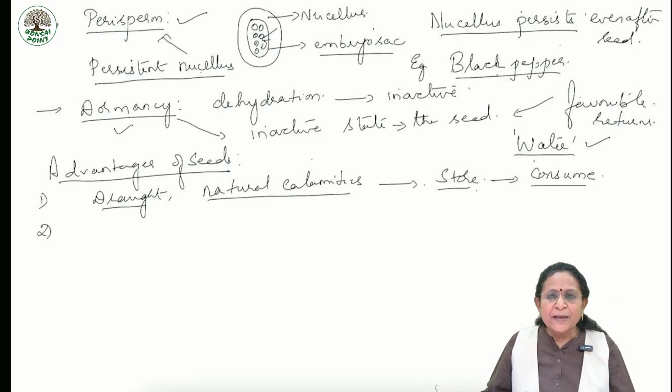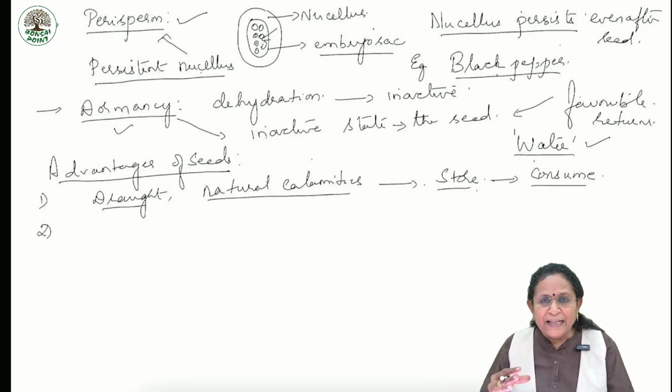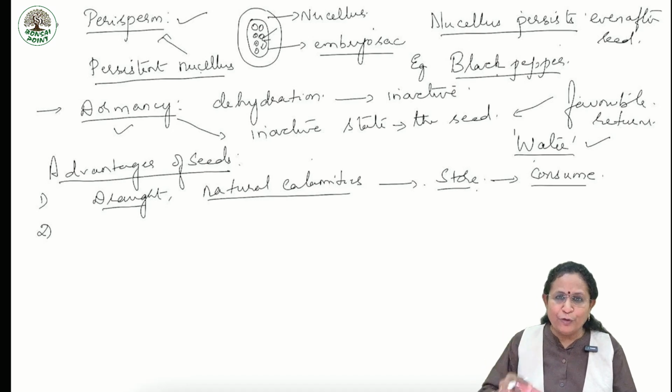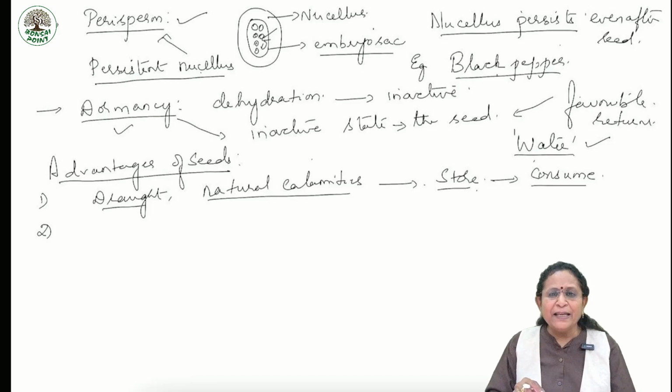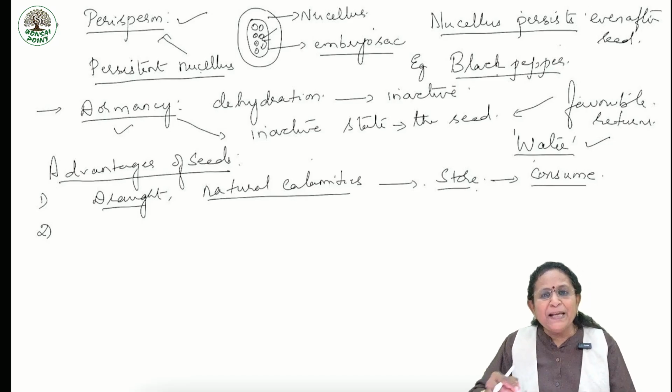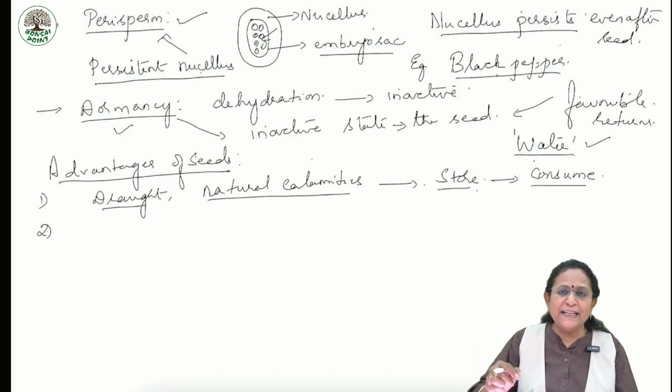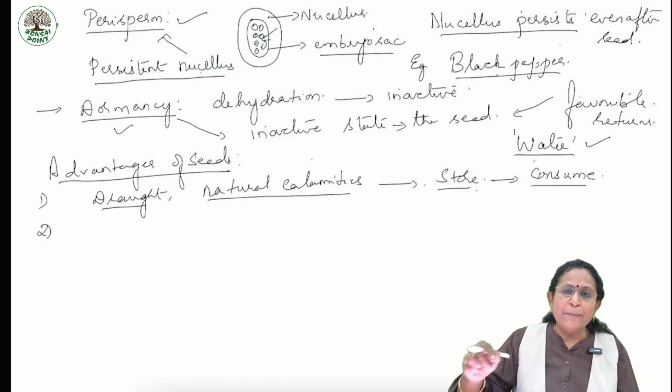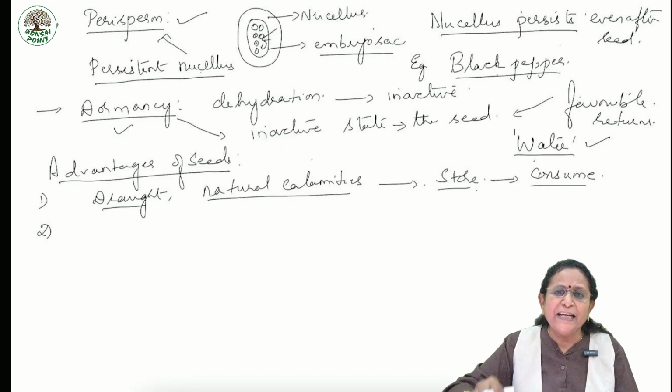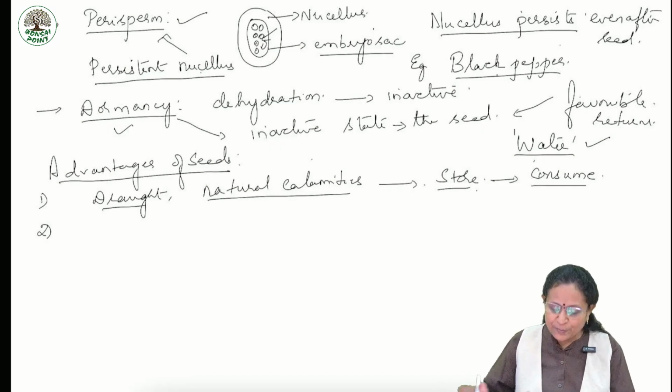Second, the seed has reserve food, a very important point. Thereby it supplies nutrition to the seedling until and unless the seedling becomes nutritionally independent. I'll repeat once more.